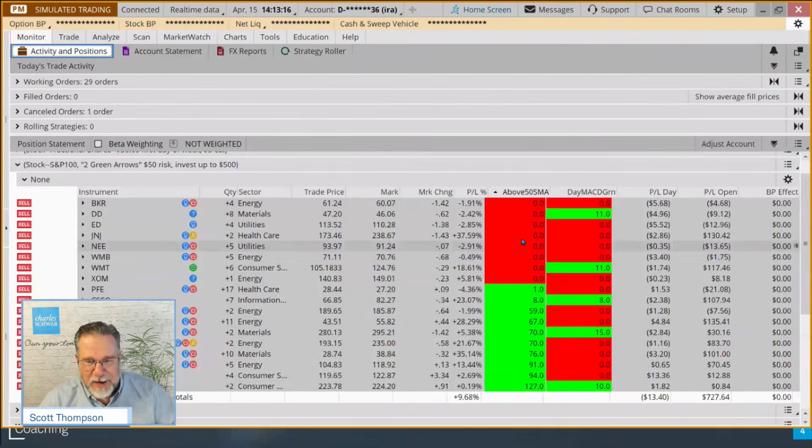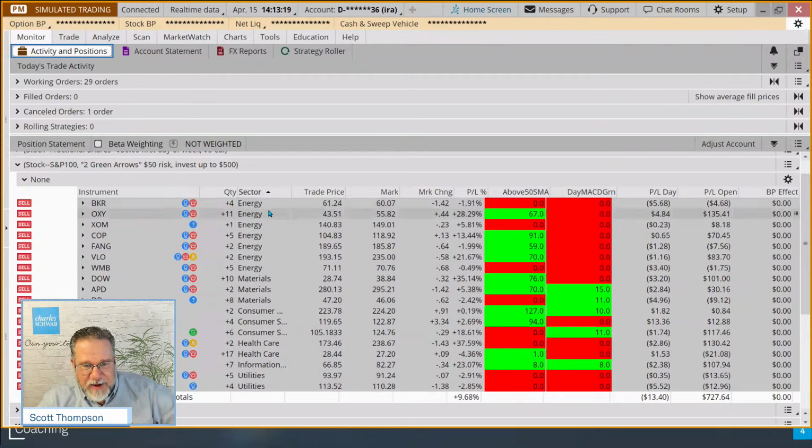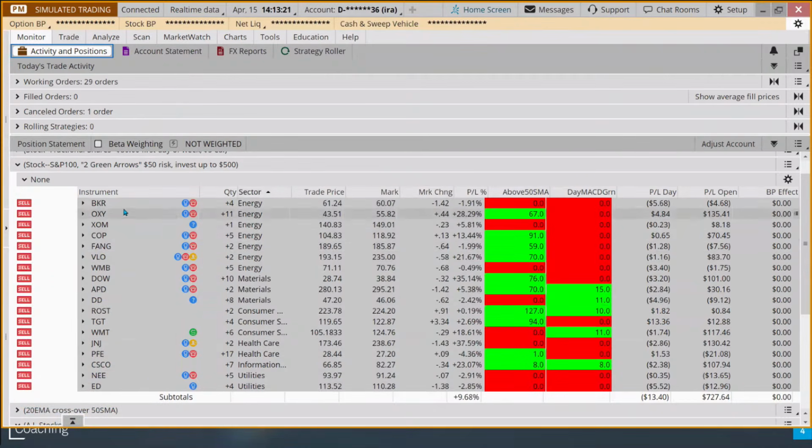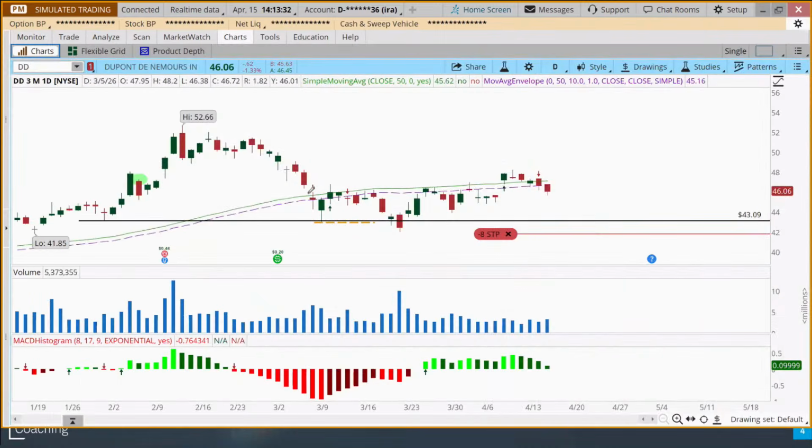In fact, if I go back to the monitor tab, we can see here we have several, BKR, one of those that we just adjusted the stop on because it's in energy, OXY, XOM. We have a few of these that have red arrows on them. So we're going to look at some of those today. All right, let's go on to the next one in the list. This is actually in utilities.